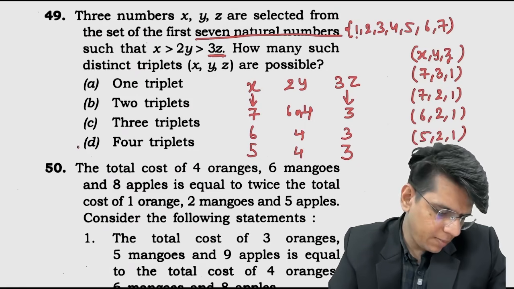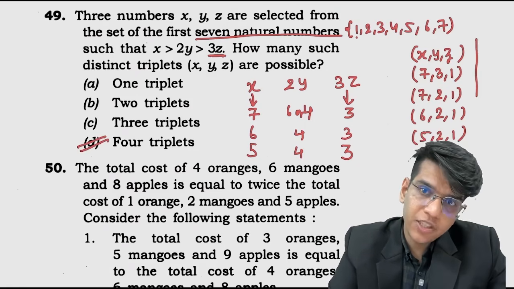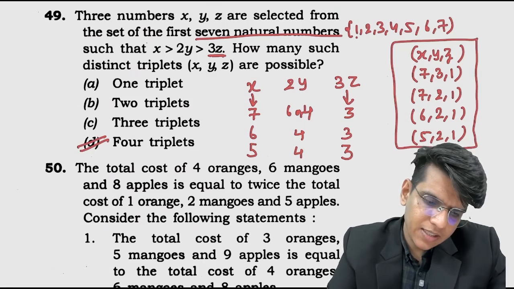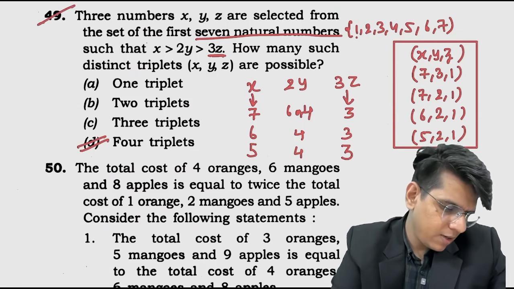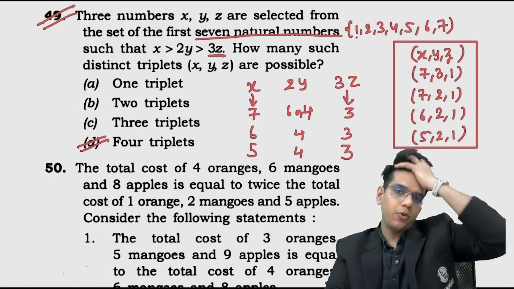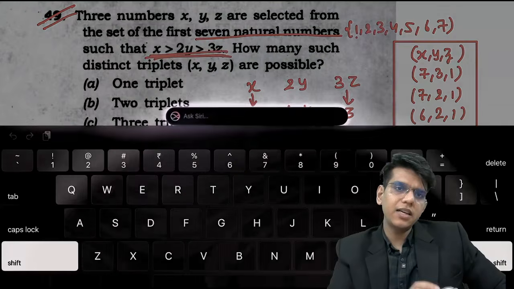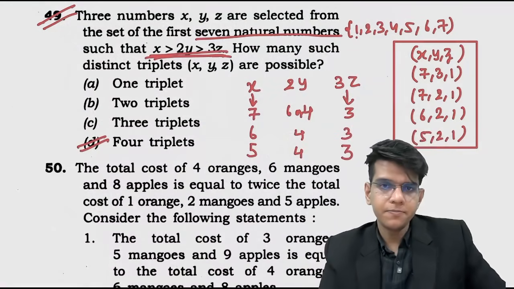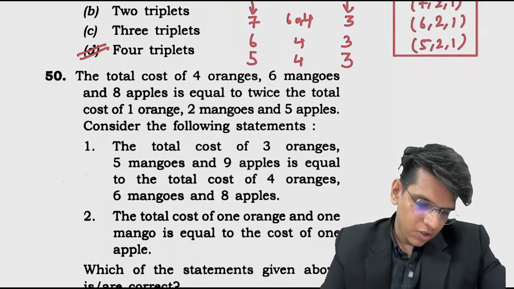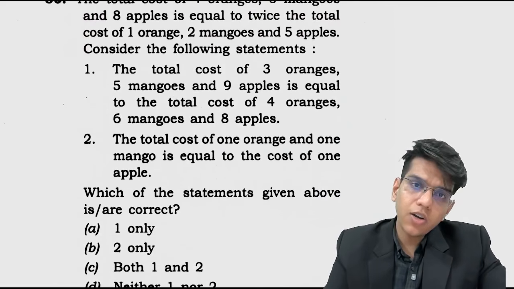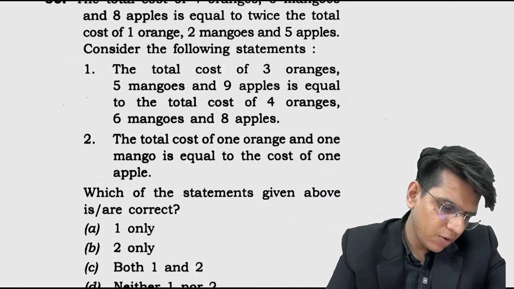There are 4 triplets possible of x y z for which this condition is satisfied. ठीक है, there are 4 triplets. आप the value of x y z put करके you will find that this inequality is satisfied. Done? Okay, चलो. The total cost of 4 oranges